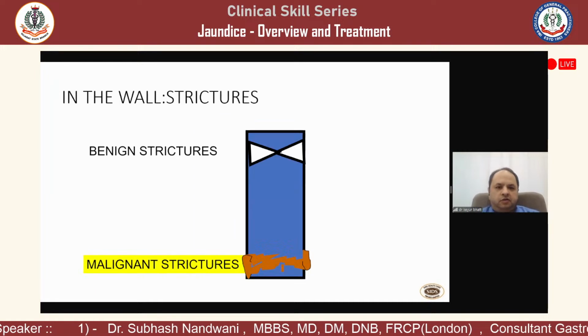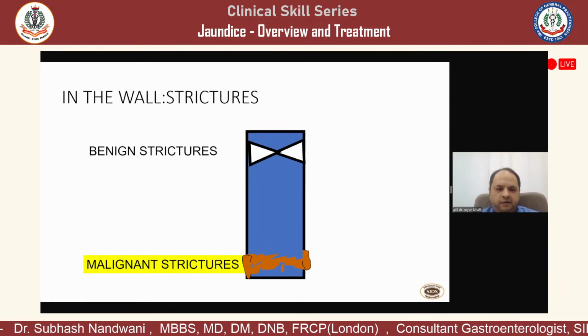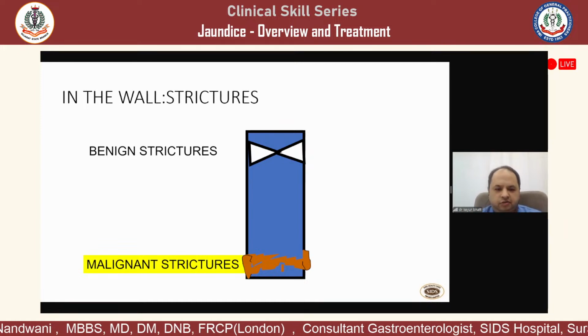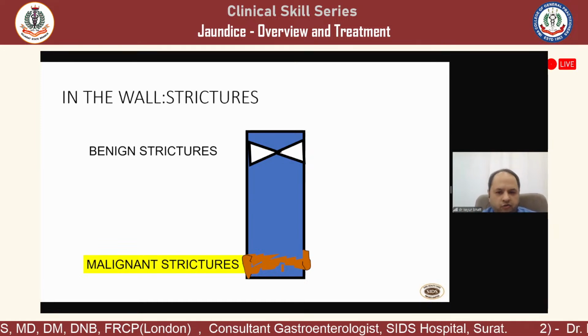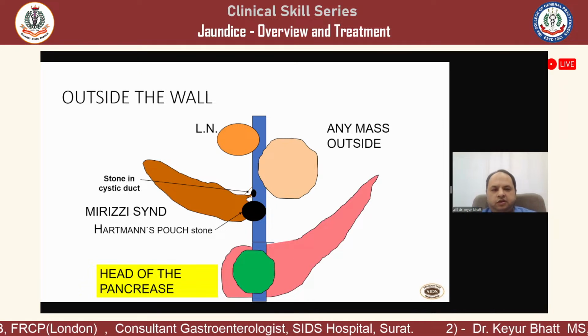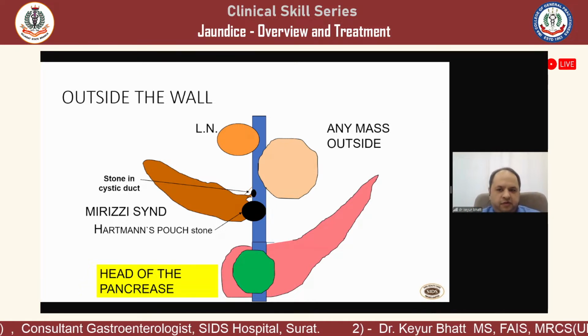The second cause is a cause within the wall of the bile duct. These are benign strictures or malignant strictures. Malignant is more common than benign. Then there are causes outside the wall of the bile duct.